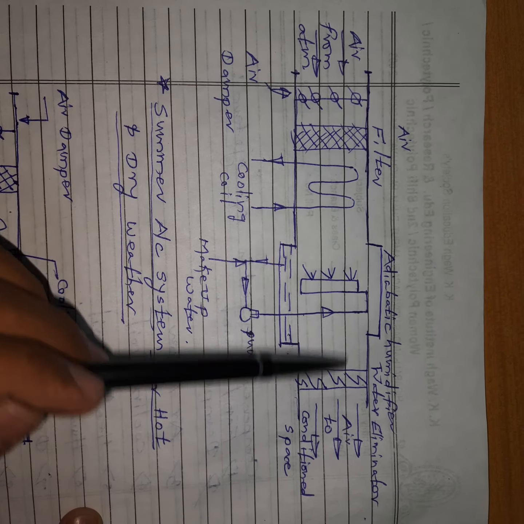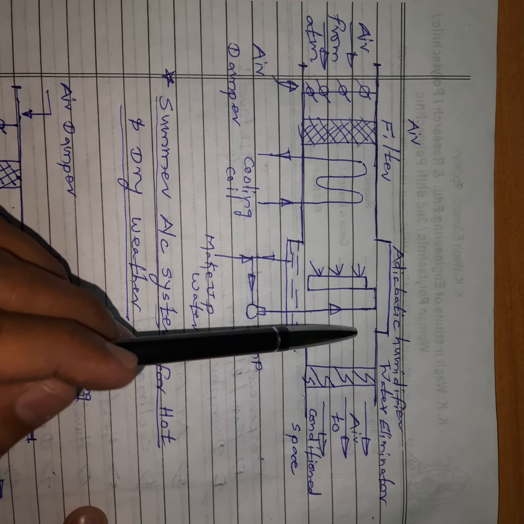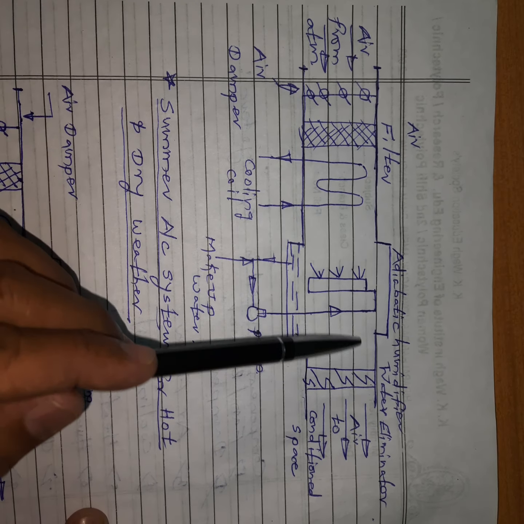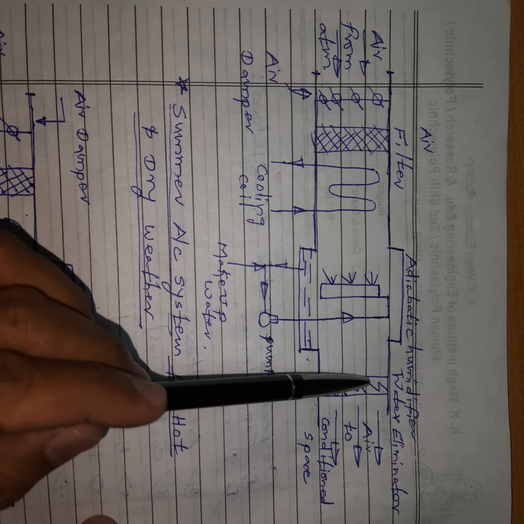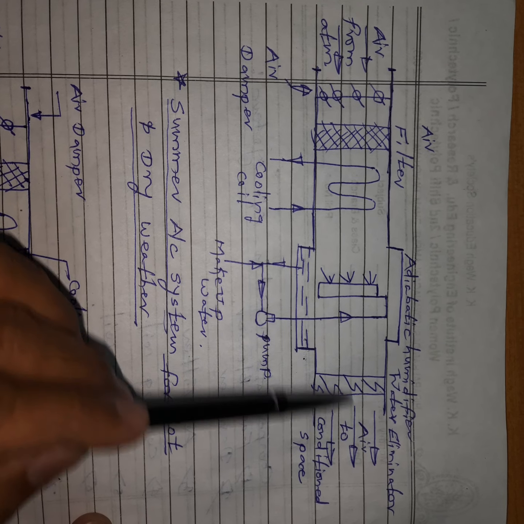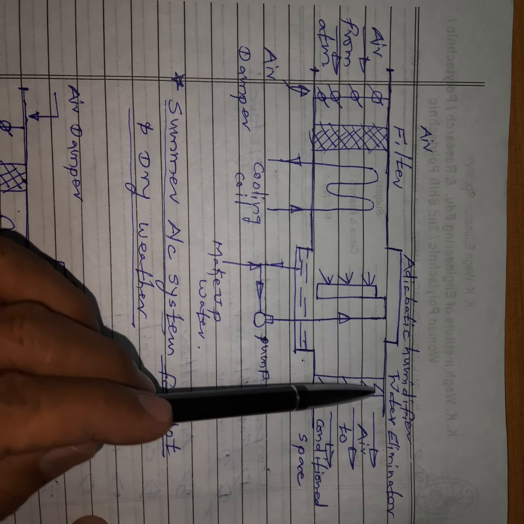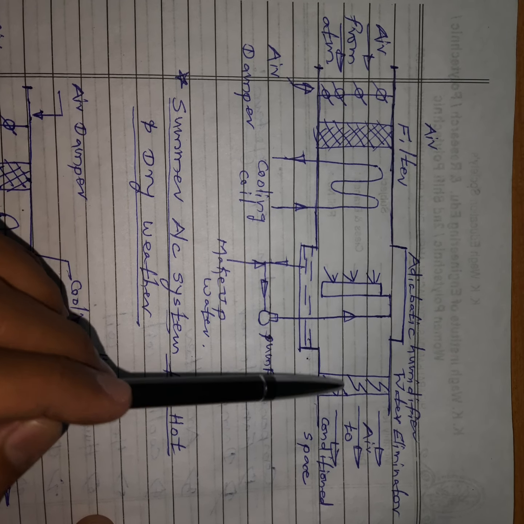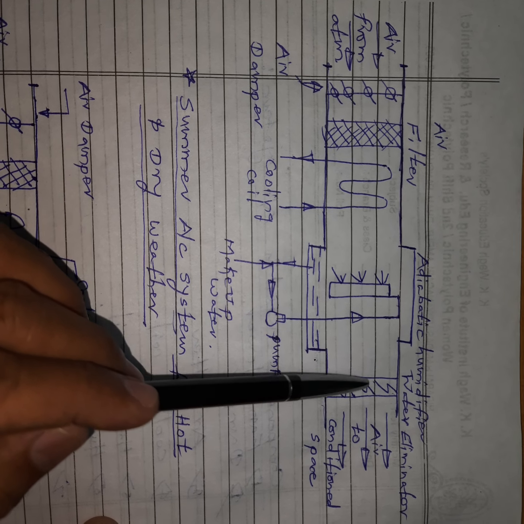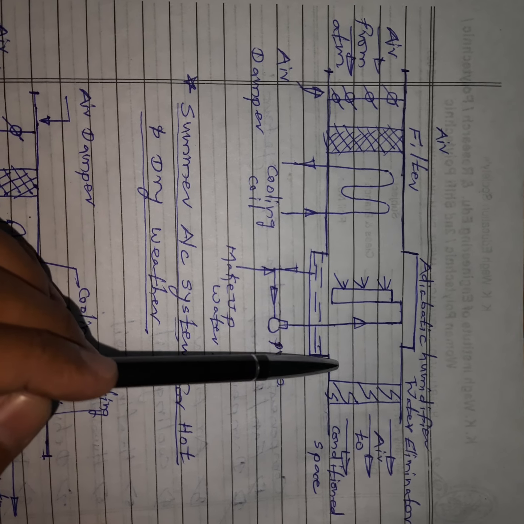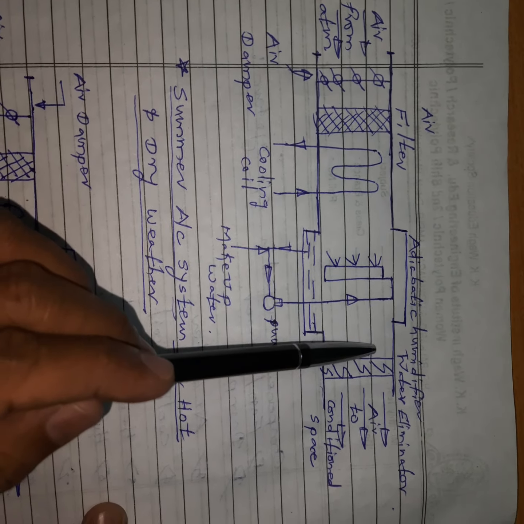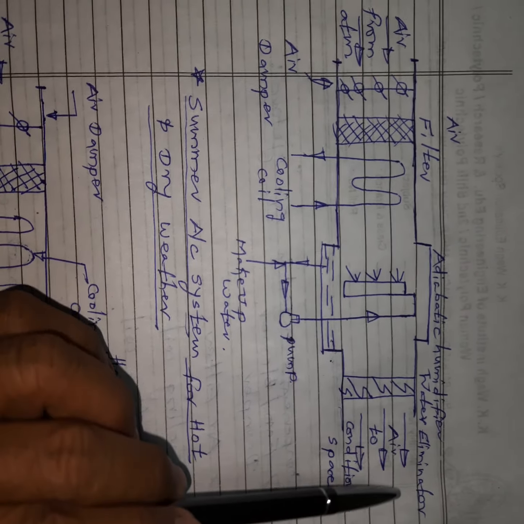Then some water particles go along with the air, and we have to remove those water particles, or there will be a feeling of discomfort to the human being. For that purpose this water eliminator is used. Here we change the direction of the air, and the water particles, being heavier, are collected somewhere here and removed, collected again in this tank, and only air is allowed to pass into the conditioned space.